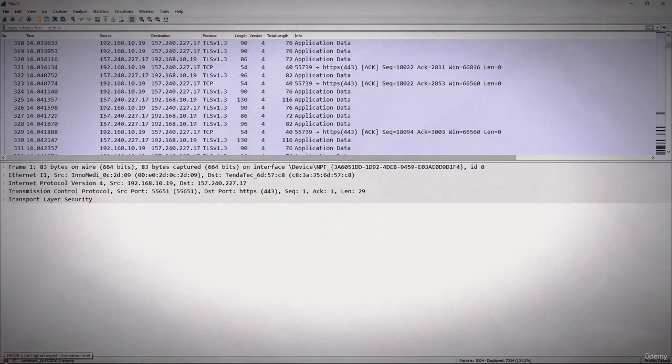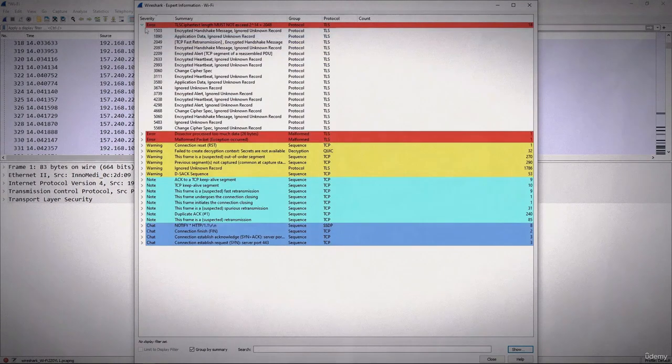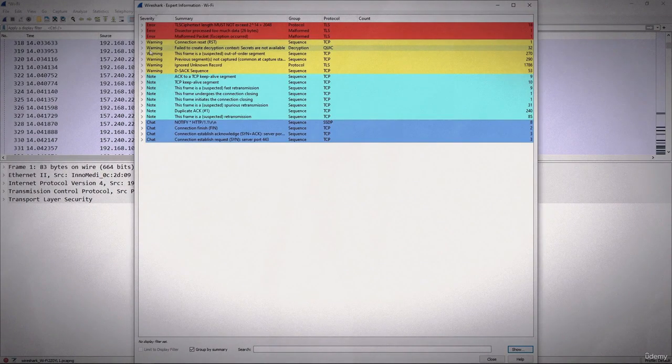So let's go and select that, and you can see this is red, its severity is error, because if this is red then that means that severity is error, so you have to fix this. And if I just extend this, you will see we have a couple of other options like encrypted alerts, encrypted heartbeat, and we can change stuff and we can fix these. Other than that, yellow you will see warnings, so the severity level in yellow is warnings.